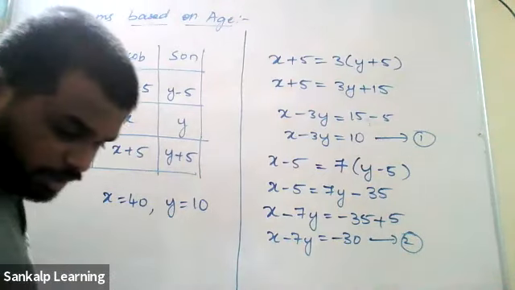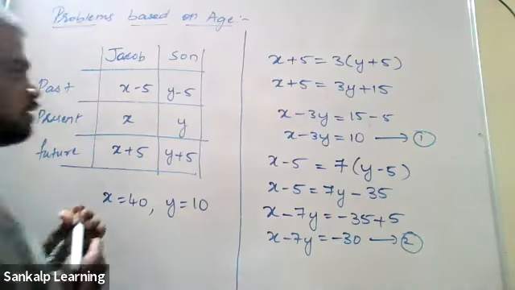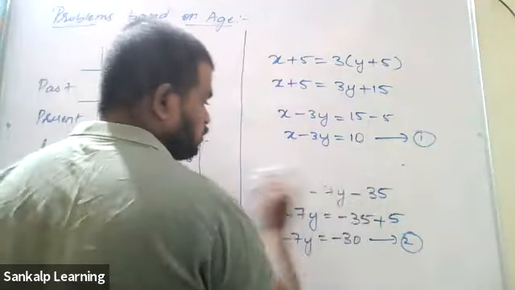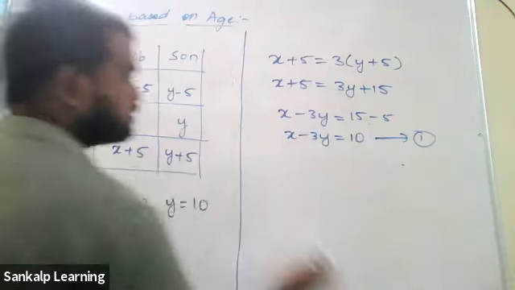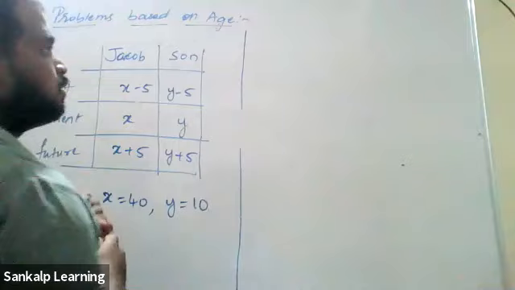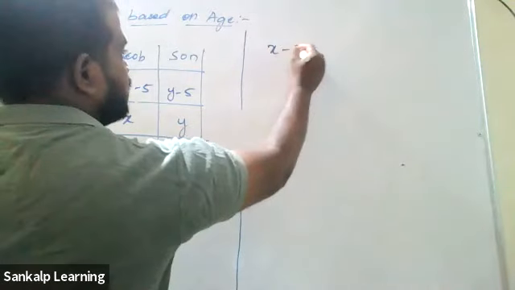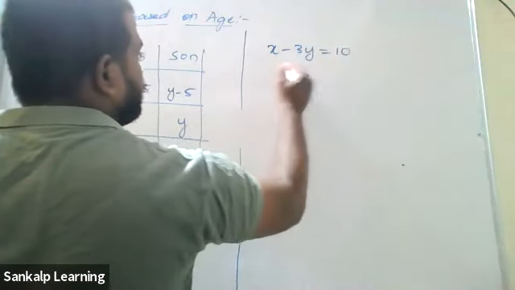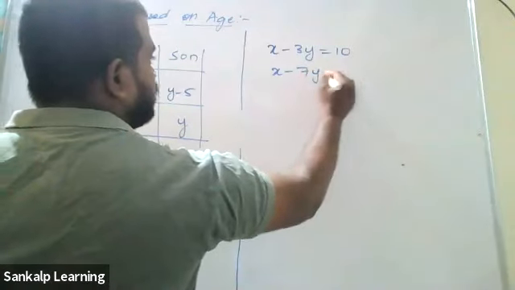Okay, meanwhile, I'll write down one more question. Sir, can you just do the elimination method, sir? I'm getting the wrong answer. Okay, sure. Sir, what is the value of y? I've written it. y is 10, x is 40. So let me do it here. I'll write the equation. The first one was x minus 3y is equal to 10. x minus 7y is equal to minus 30.